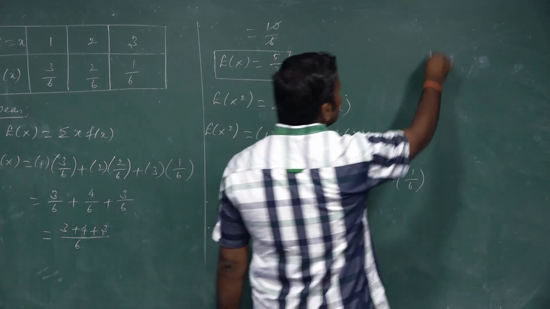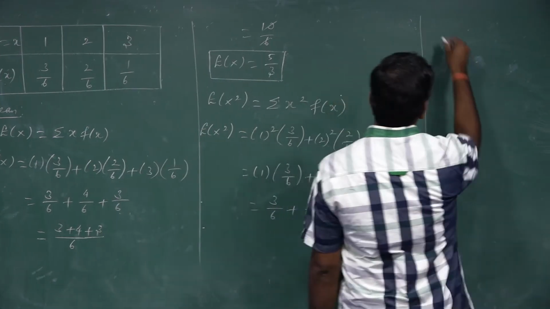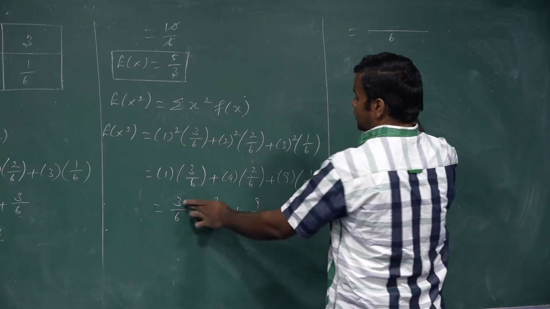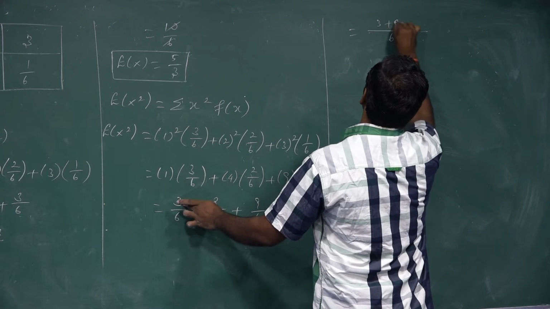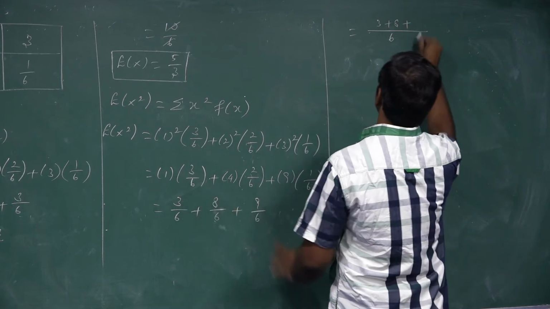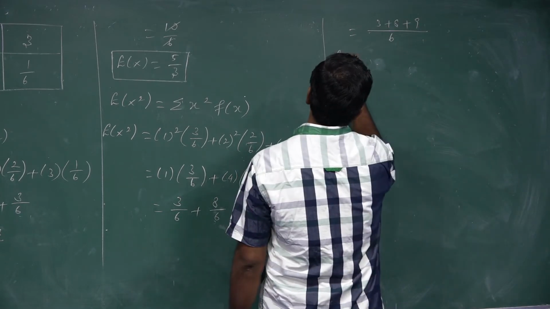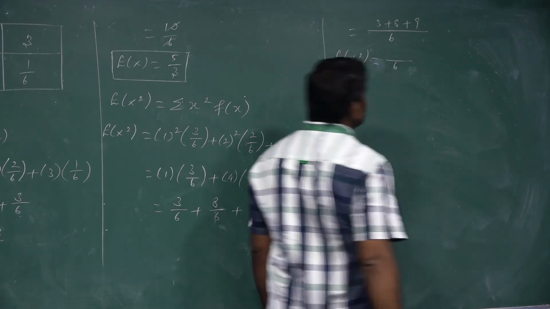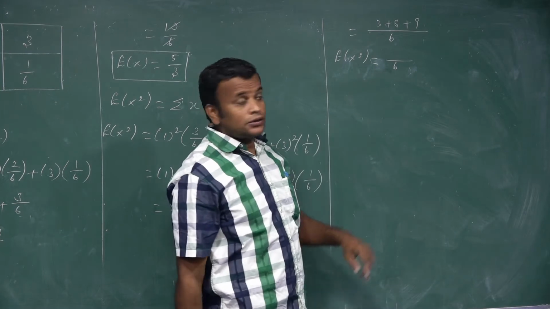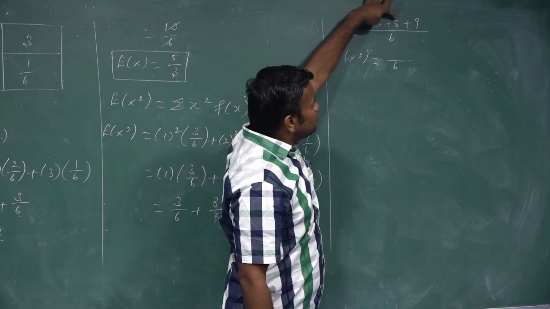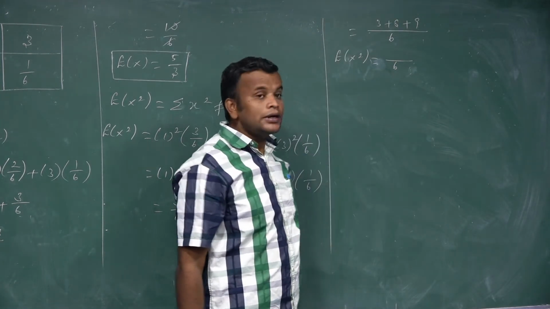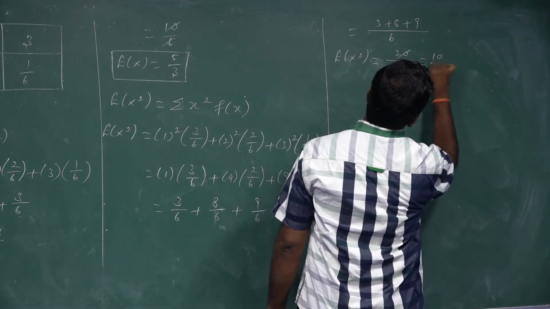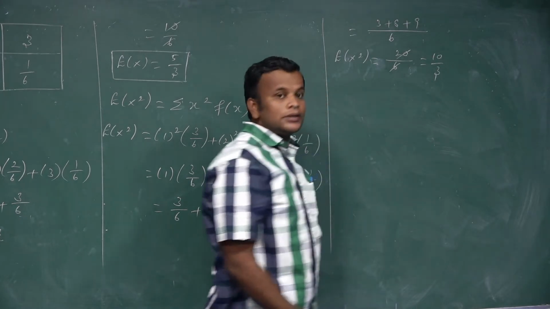You see, in all the terms the denominators are the same, so the whole is divided by 6. The numerator we add: 3 plus 8 plus 9. 3 plus 8 is 11, 11 plus 9 is 20. So we cancel, and we get 10 by 3.